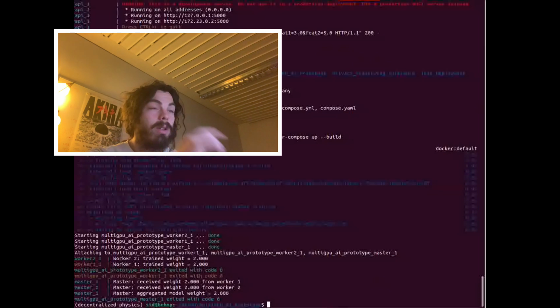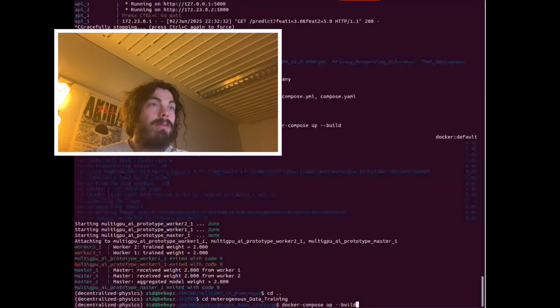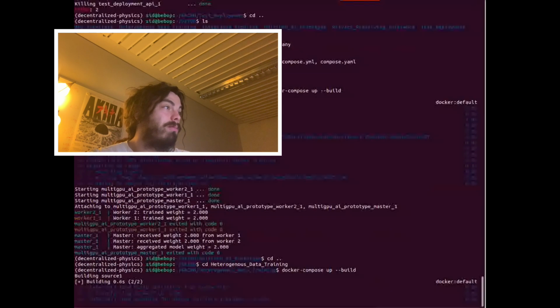We can look at other ones, for instance. Here, we're showing that we can run on different heterogeneous data resources.